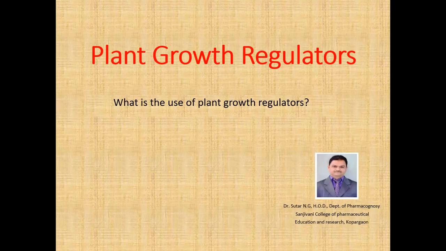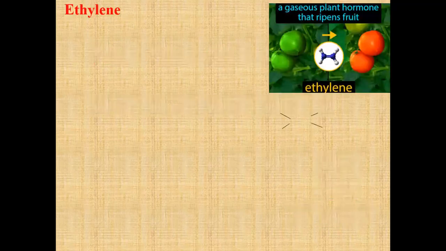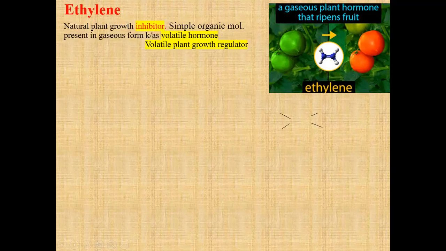This one is nothing but ethylene. So let's start with this one. Here you have to observe the green fruits, which in the presence of ethylene gas are ripened on the plant body. So ethylene is a gaseous hormone, or a natural plant growth inhibitor, which is found in the plant body. It is present in gaseous form.